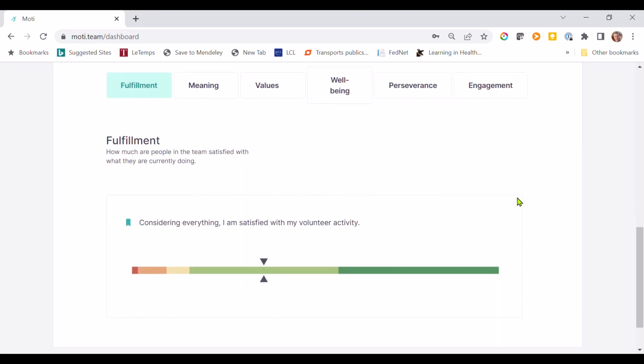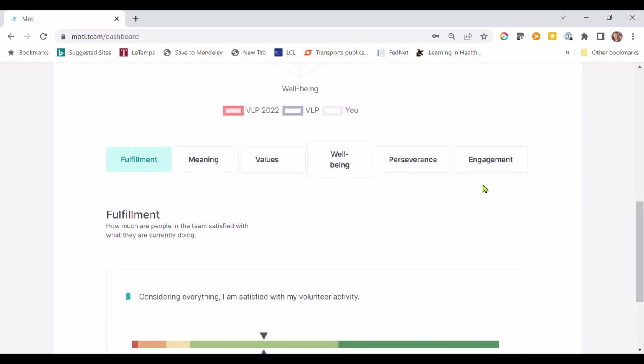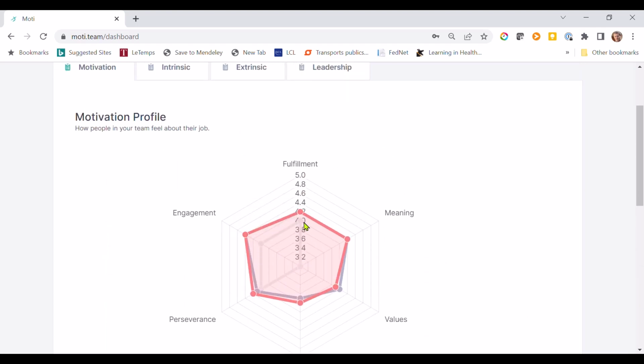Now below, you have the distribution of answers. So for example, in fulfillment, we have one question. Considering everything, I am satisfied with my volunteer activity. Now here I replied, somewhat agree. We have people who strongly agree with the statement. In fact, 43.8% of the people who took the survey responded strongly agree. We have probably one person who responded that they strongly disagreed, and so on and so forth. That's for fulfillment. So that explains this.